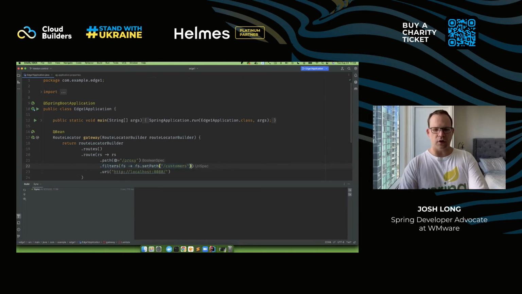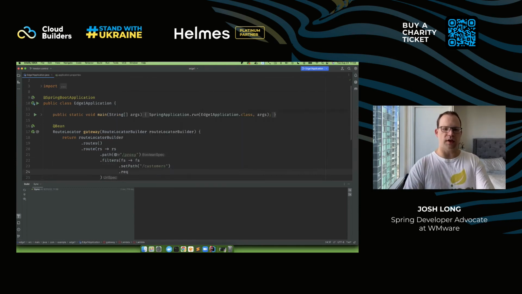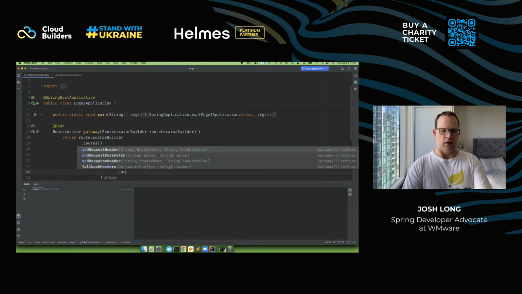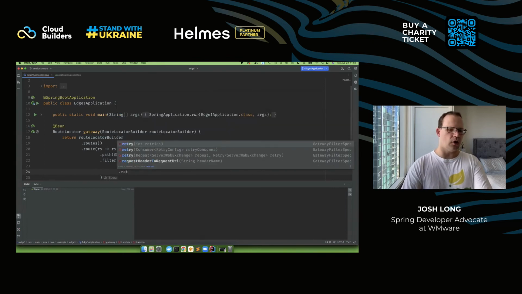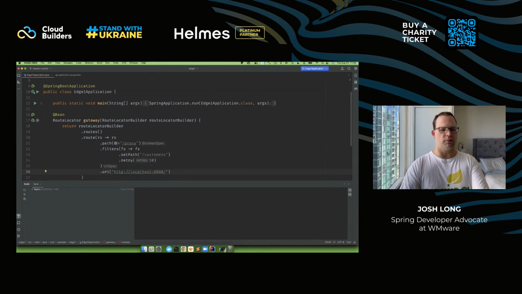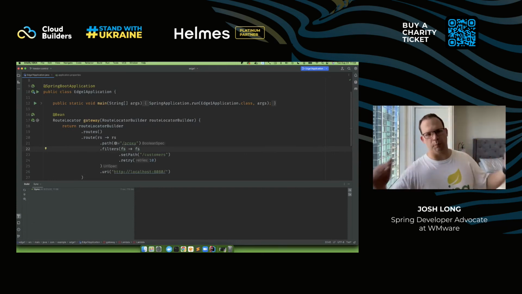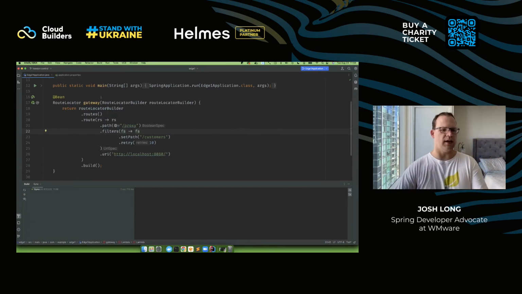And these filters are where Spring Cloud Gateway is so powerful. You can do all sorts of things. You can add a rate limiter. You can add a response header, a request header. You can do retries. You can do all sorts of things here to make your service more robust. You can introduce headers and authentication and filtering and compression. All these things you can do very naturally here.